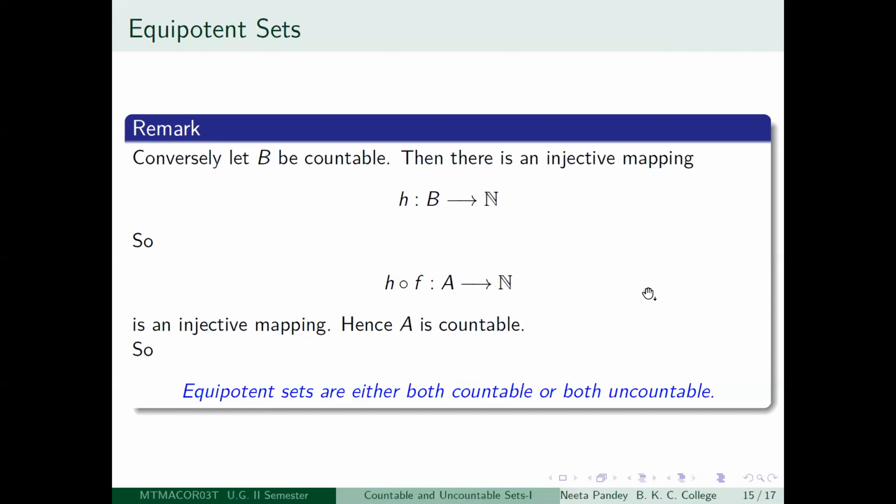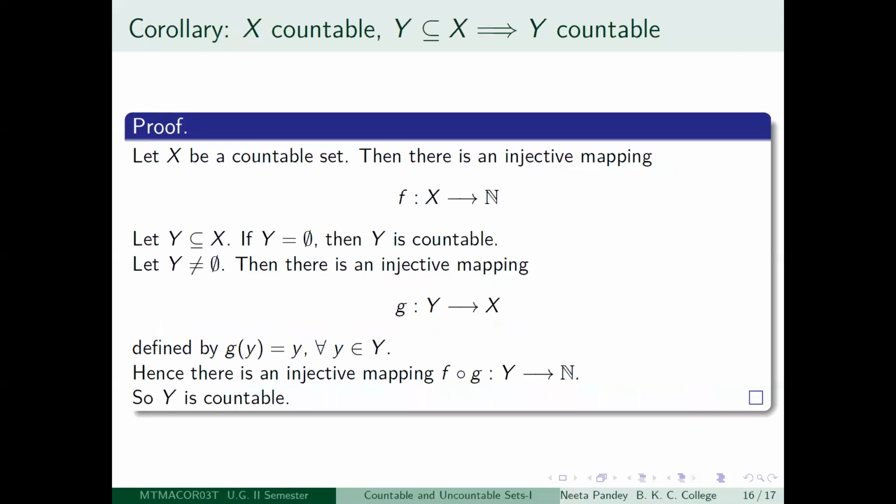So if you have equipotent sets, they are either both countable or both uncountable. Expected thing, but we have just justified it in detail.